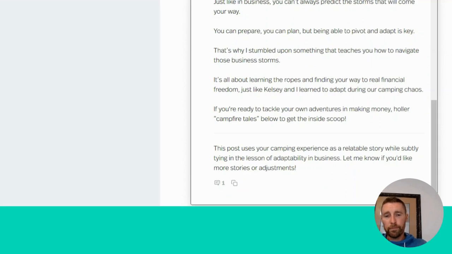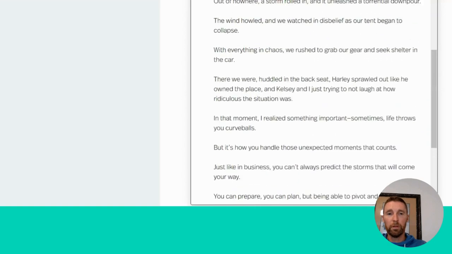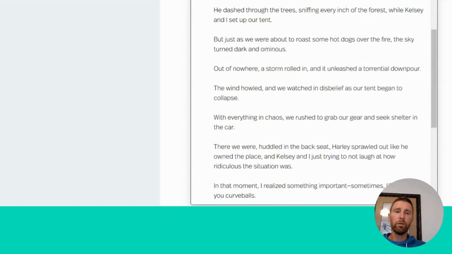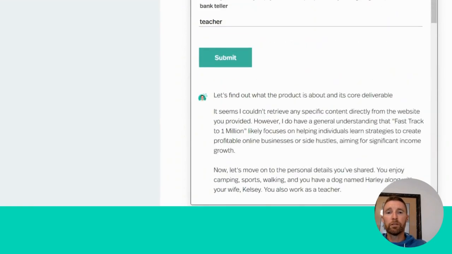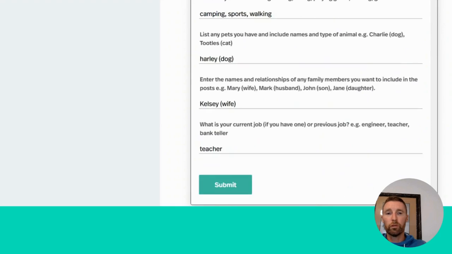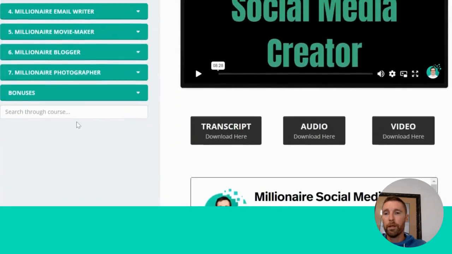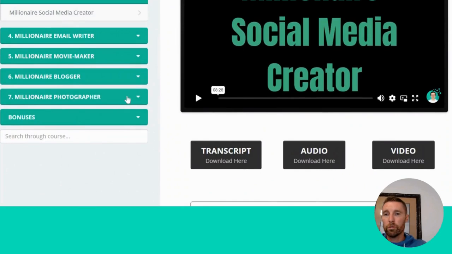All right. So if you like it, you can just copy it, right? Just click that button and it will copy it. And then you can paste it into a Google Doc if you want to edit it. So maybe you don't have a car, maybe you want to use a truck. You can easily edit this and use it however you want. So that is the social media creator.